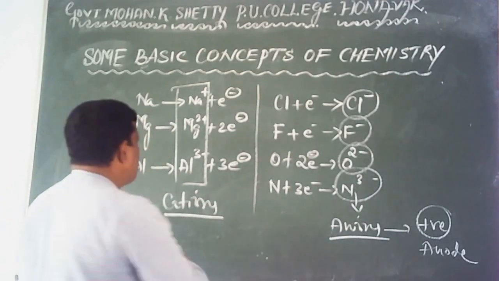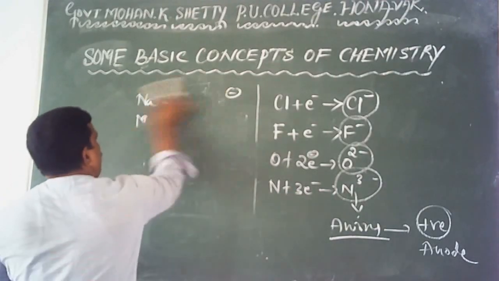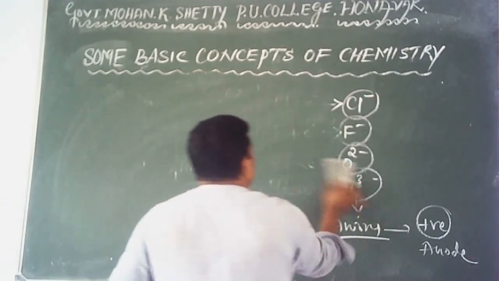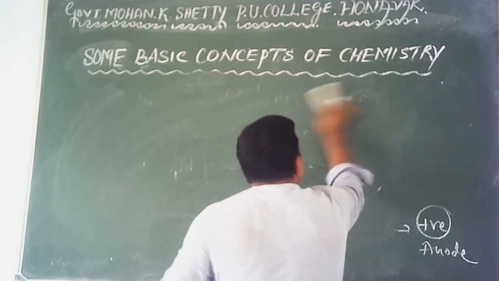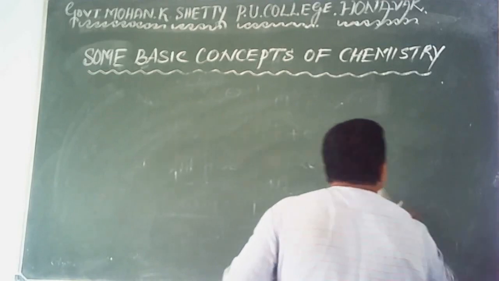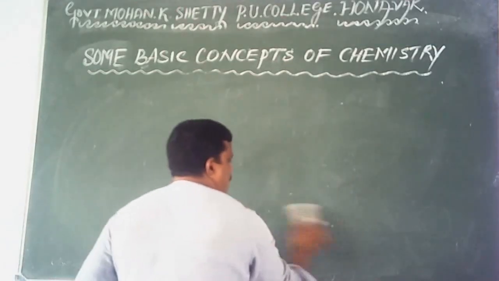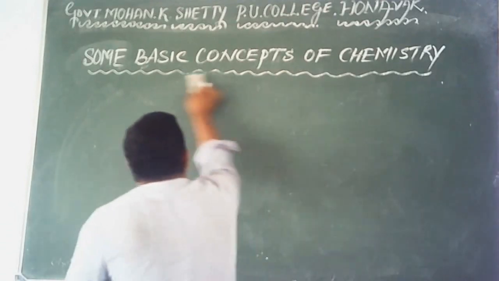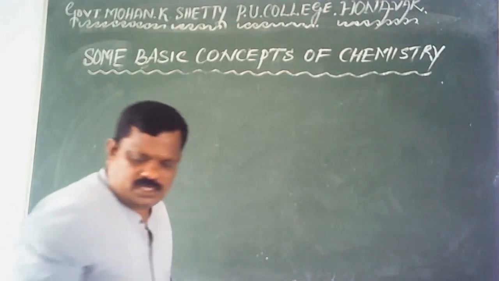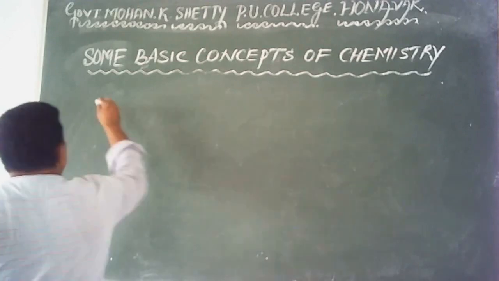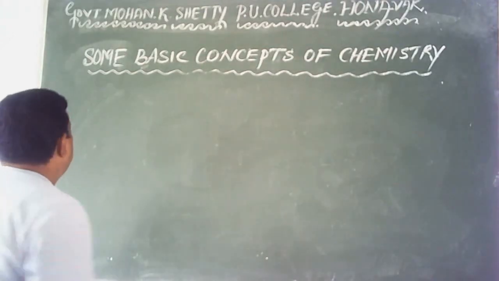Okay, let us think of states of matter. Matter mainly exists in three different physical states. What are the different physical states of matter?